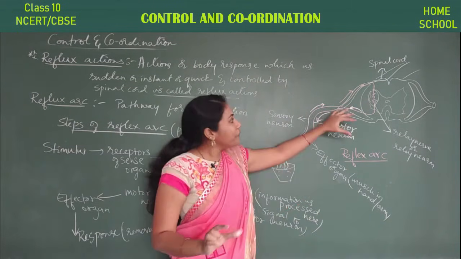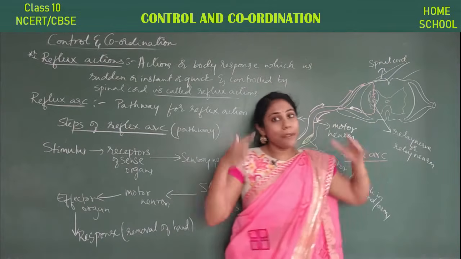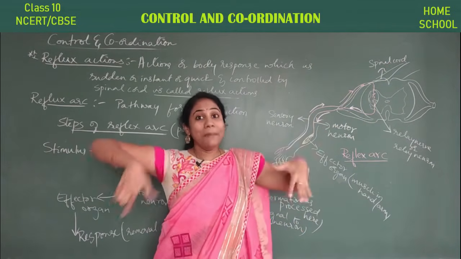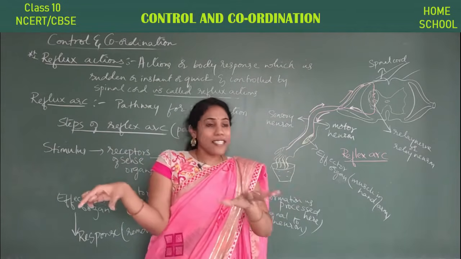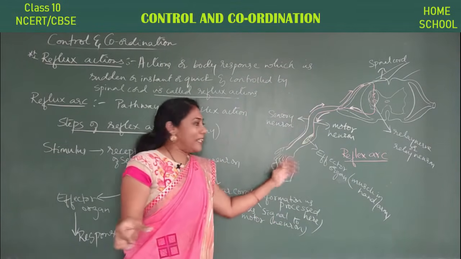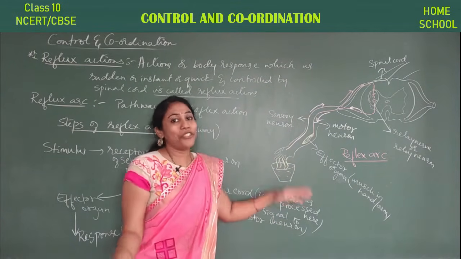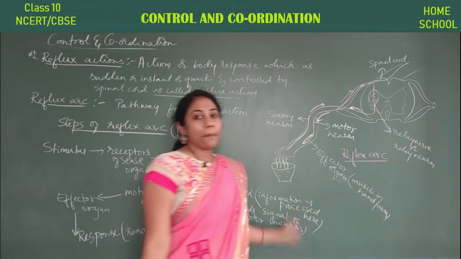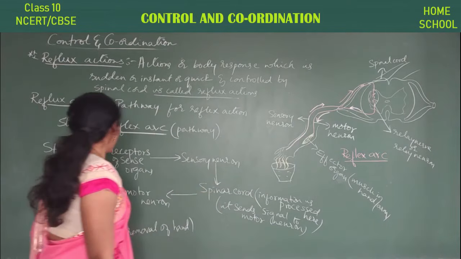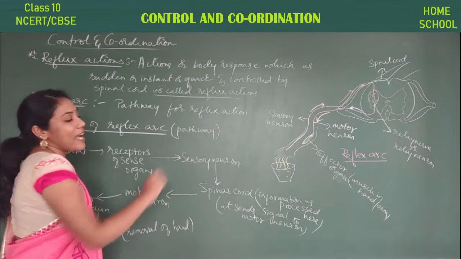So here, the information later gets passed to the brain also. But by the time it reaches the brain, and the brain has to tell the decision, what happens in that time? Your hand will get burnt. So to avoid that, for that quick action, the spinal cord comes into the picture. So this is the main pattern of the reflex arc.